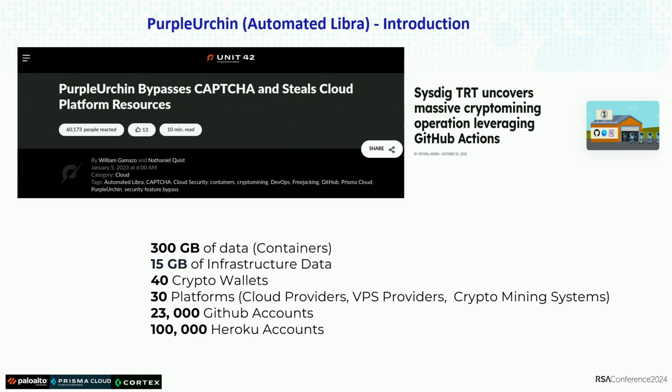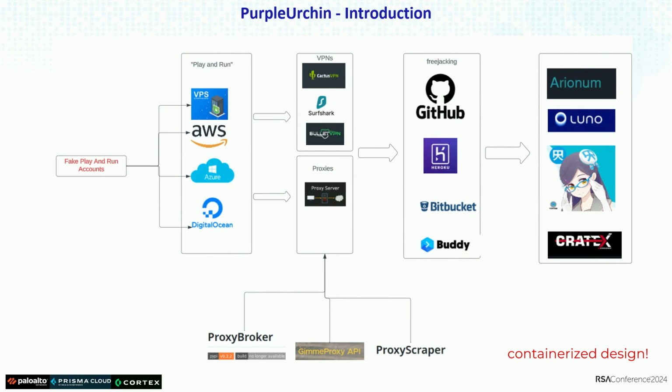The attacker used around 30 different platform providers for the whole operation. He was able to create 23,000 GitHub accounts and more than 100,000 Heroku accounts. So we are going to see how he created so many GitHub accounts. This is the architecture. The architecture is very well split, but every part of it is